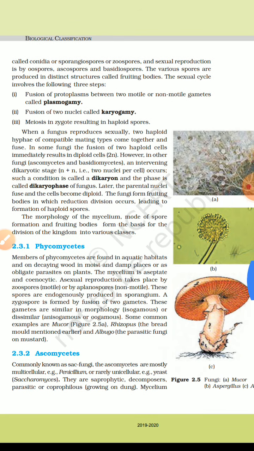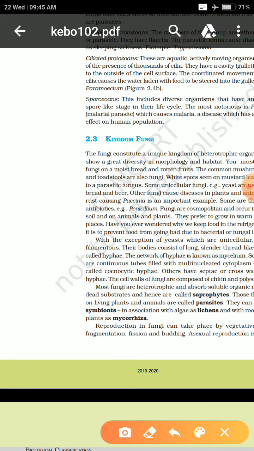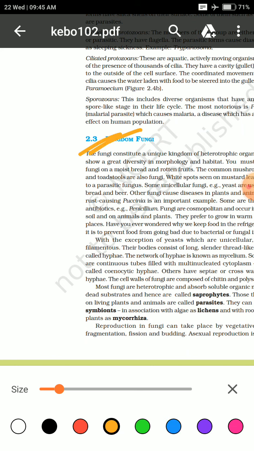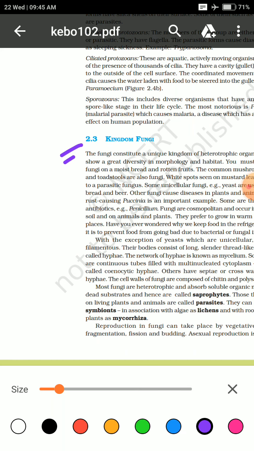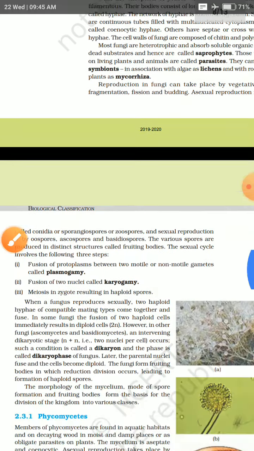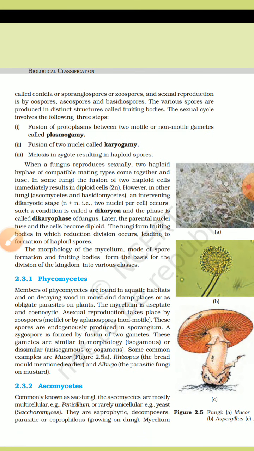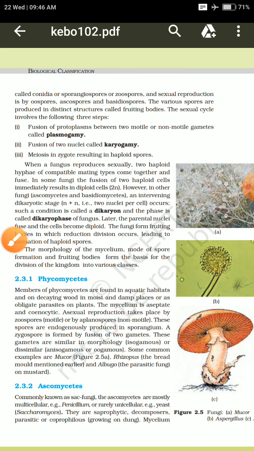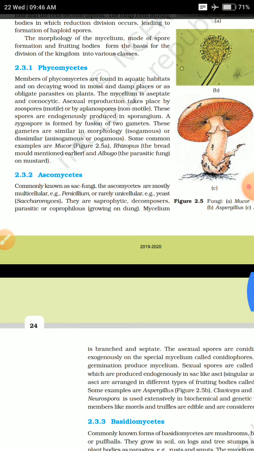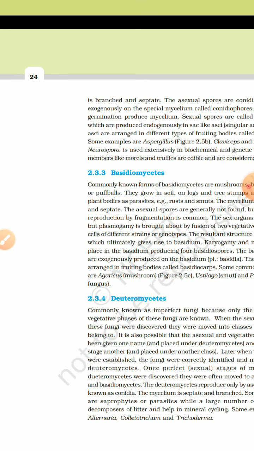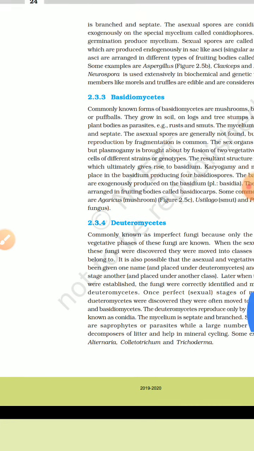In the previous class, we discussed the topic kingdom fungi. We just started the topic, and in this class, we will discuss the major classifications, or the subclasses, the various groups which come under the kingdom fungi. Mainly there are four classes under this category. One is the phycomycetes, second is the ascomycetes, third is the basidiomycetes, and fourth is the deuteromycetes.